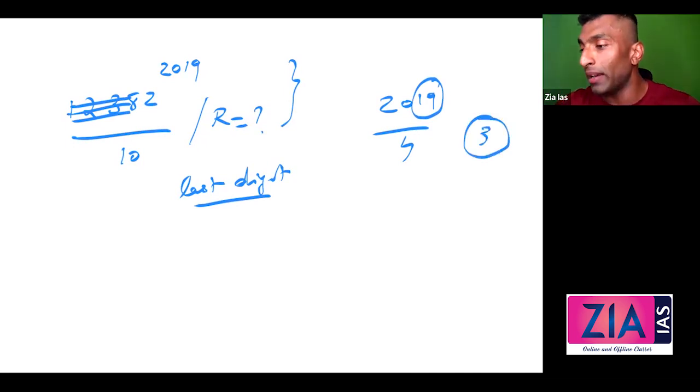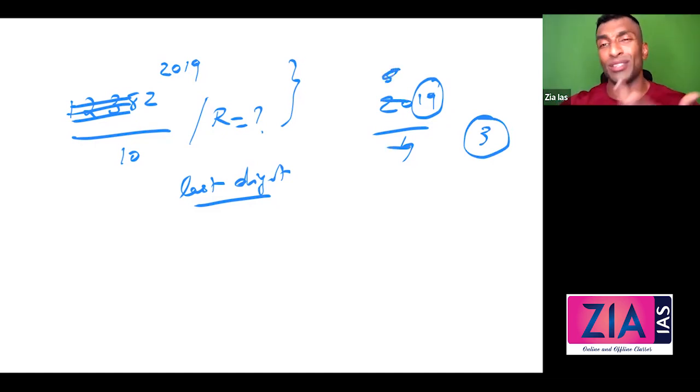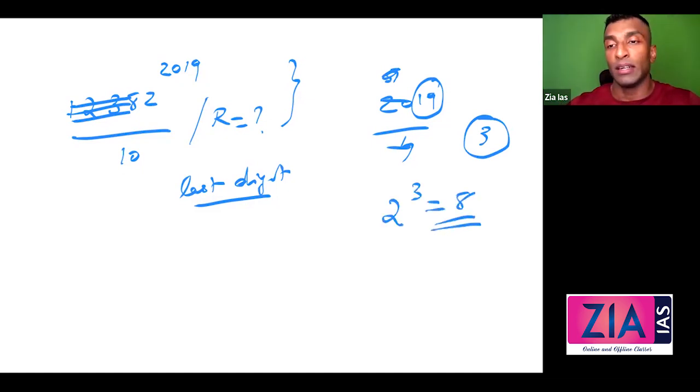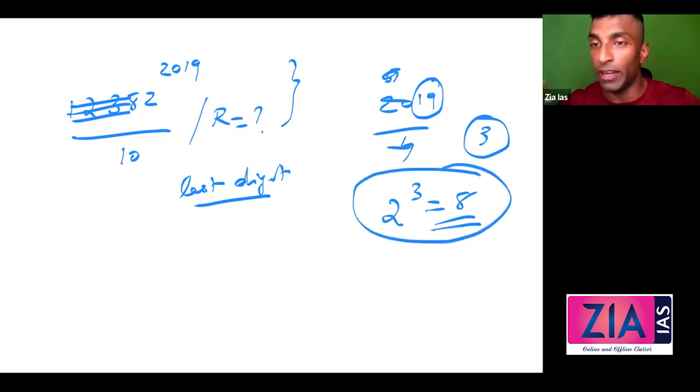Or you can divide it completely. Here you'll get 5, and that is not required anyway. 20 is gone. Then what is left out is 19 that you can divide, right? So 3 is the remainder. Once you get 3 as a remainder, answer is going to be 2 raised to 3, which is going to be 8. Clear? I know I'm going slightly faster because I need to cover this. And after that, we'll be doing 2 digits as well. So that's why. Now let's look into 3.